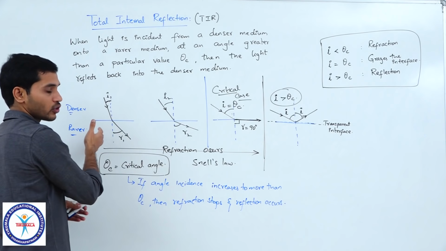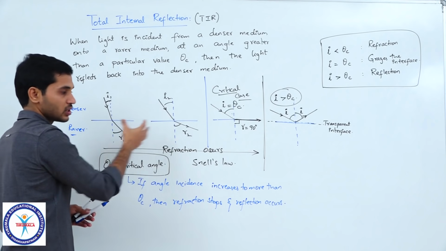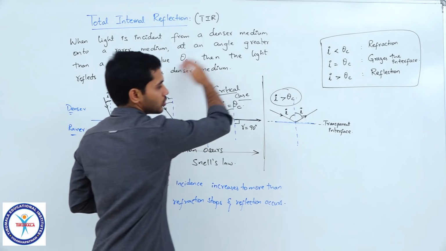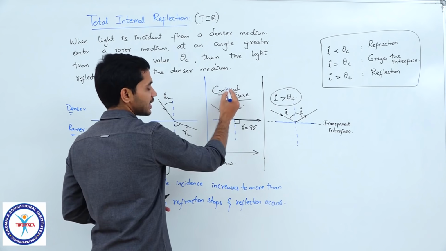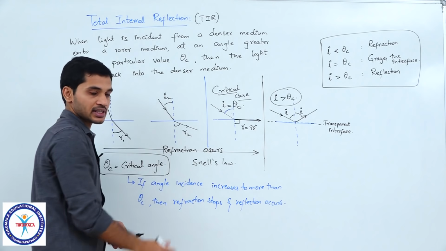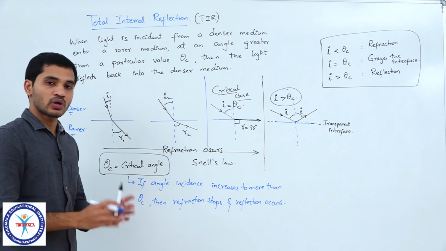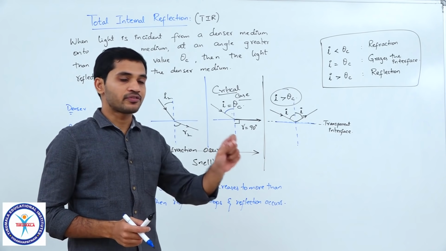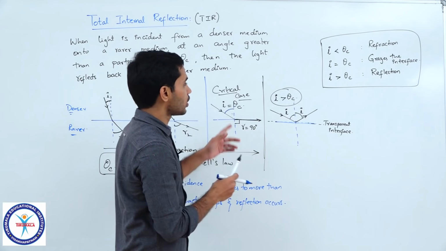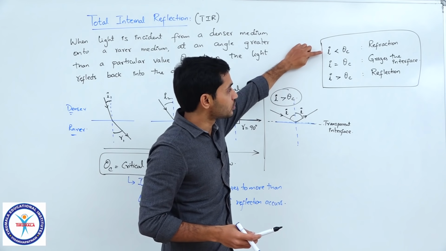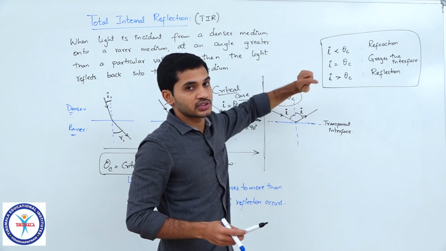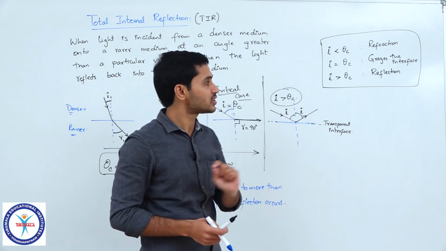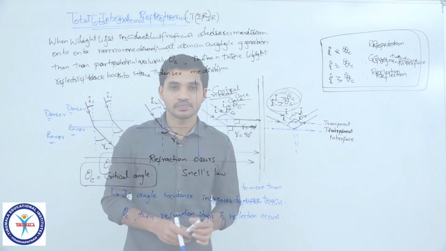All the diagrams which I have drawn on this side are the cases of refraction. This is the critical case where the transition is happening from refraction to reflection. So, we call that the critical case, and the angle of incidence in that particular scenario is called the critical angle. So, throughout this chapter, to decide what is happening in a particular scenario, we will have to look for whether the angle of incidence comes into this region or this region. That is the first thing you will have to be checking in each and every case from now onwards. We will see that in a while.